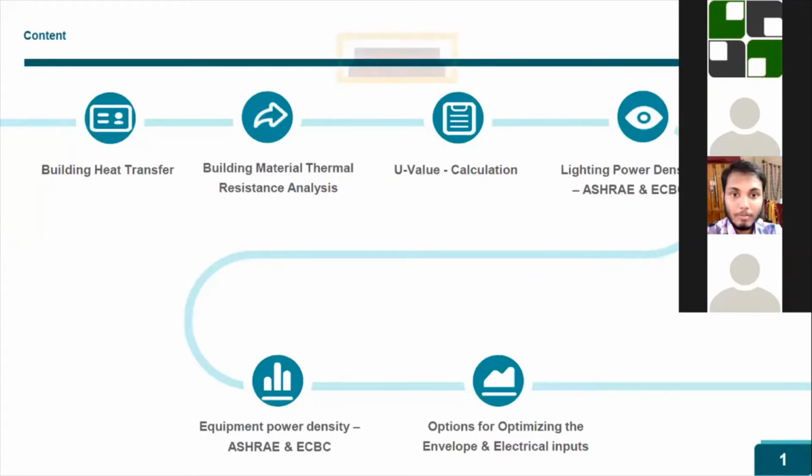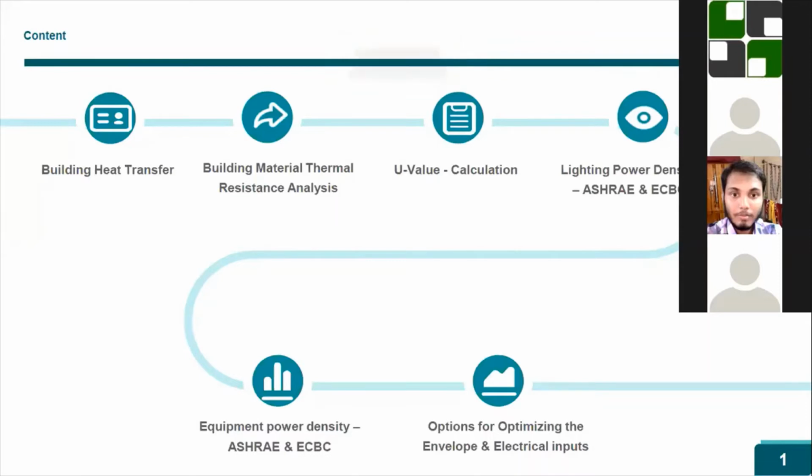Additionally, after finishing the envelope and equipment density part, we can work out the optimization of these things. How to optimize? For example, the lighting power density will be derived from the lux level needed in the room. As per the NBC norms, if it's an office area, it should be within 200 to 400 lux.